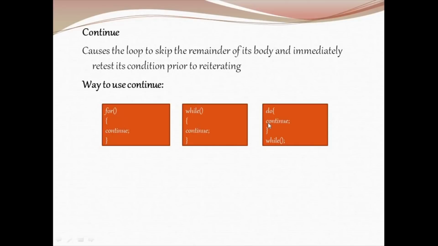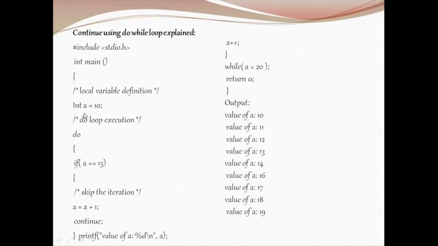Here are the samples for how we are using continue in for, while and do while loops. We are using it within the for loop here, within the while loop here, and within the do while loop here. Here is the sample code. We are initializing a as 10 in a do loop. Now, if a is equal to 15, the condition becomes false. So you are printing the value of a as 10 and incrementing a here. Now it is going to become 11.